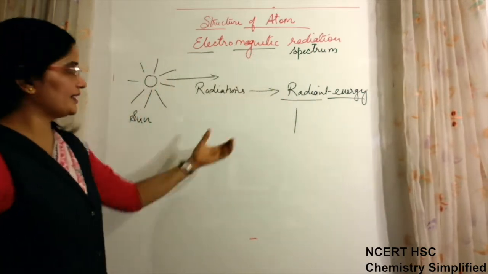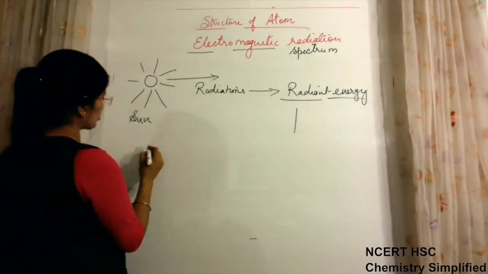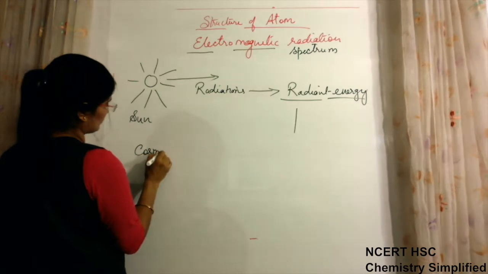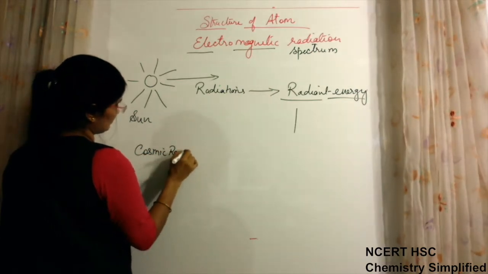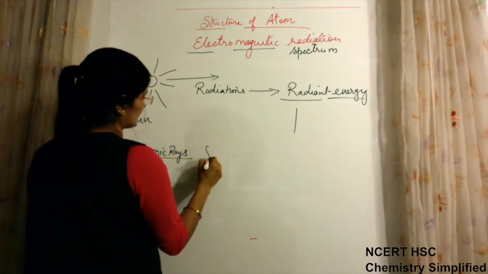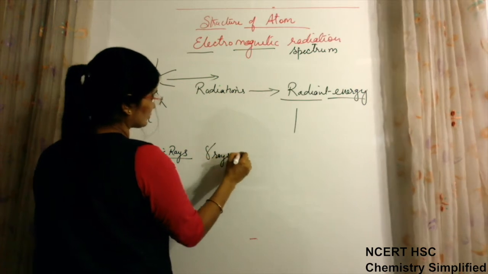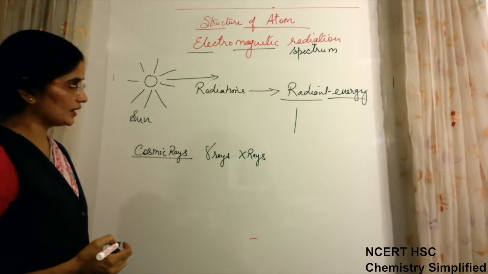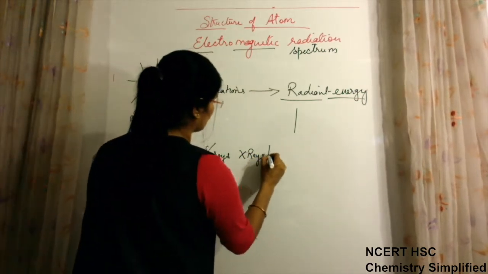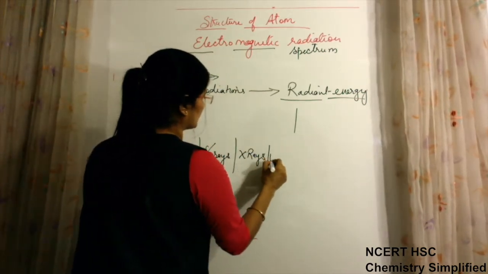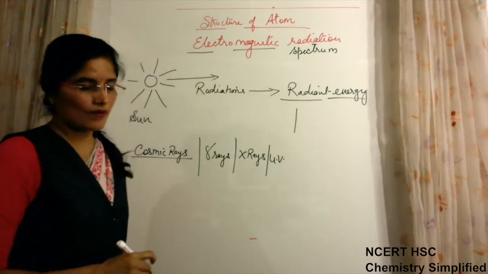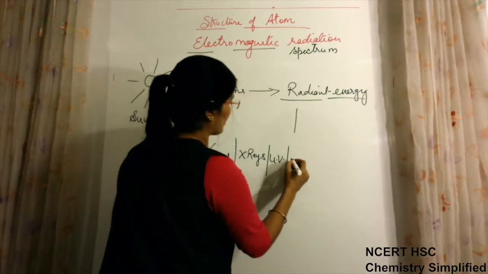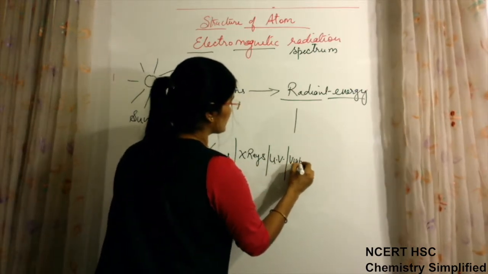So when this radiant energy is coming, it is composed of cosmic rays, gamma rays, X-rays, then UV rays, then comes visible.